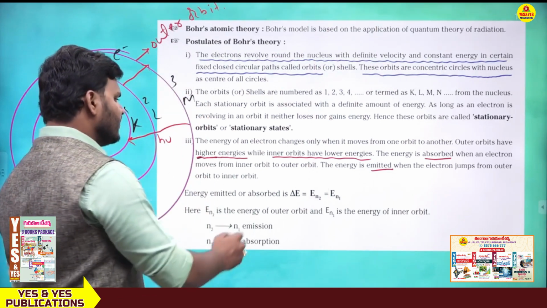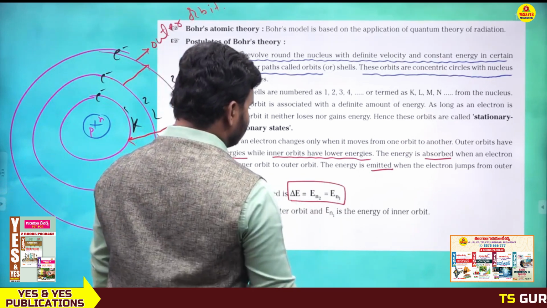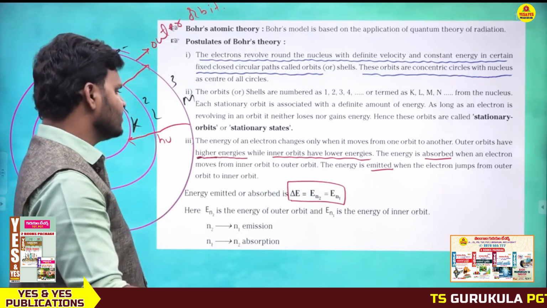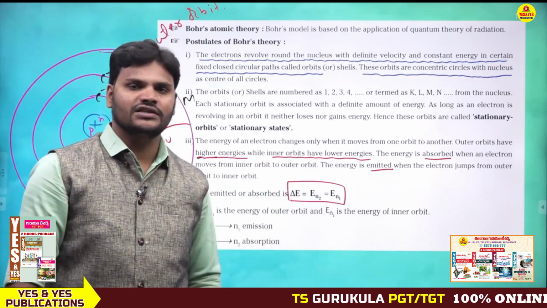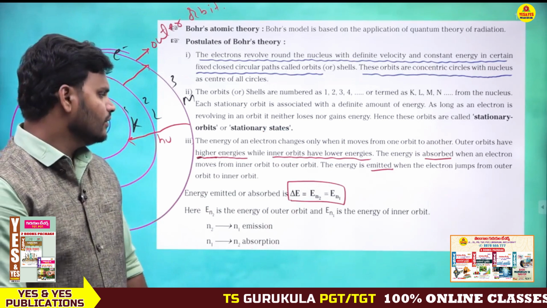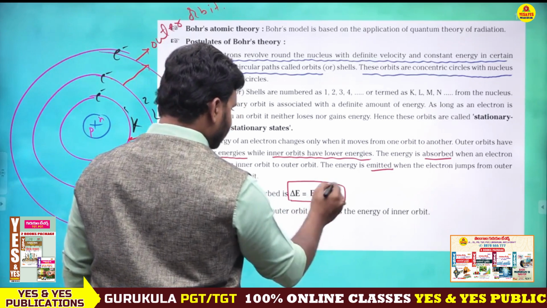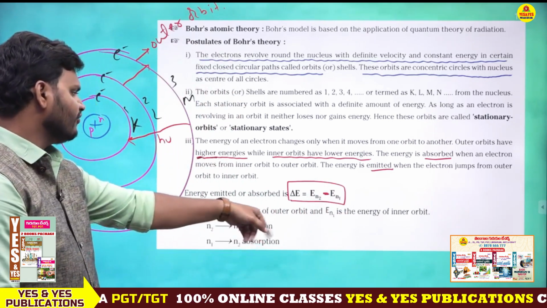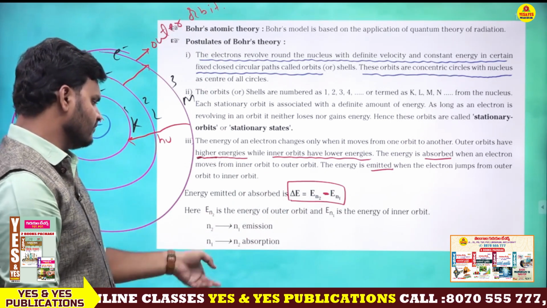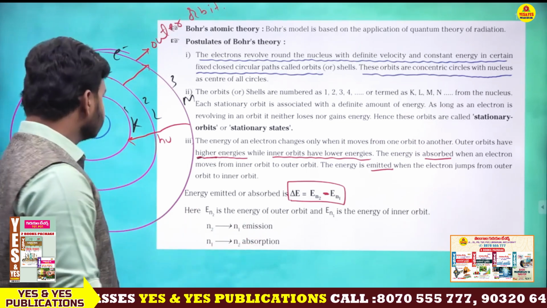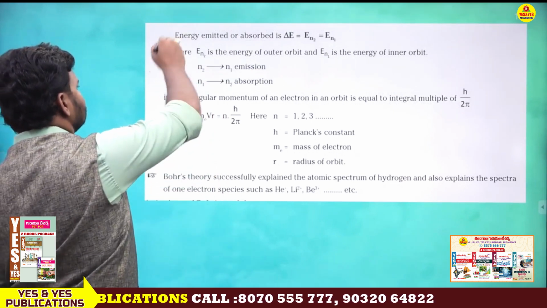Next, energy emitted, this is the formula. Delta E equal to E N2 minus E N1. E N2 means energy of the second energy level, E N1 is nothing but the first energy level. When a second energy level electron jumps to the first energy level, what is the representation? Delta E equal to E N2 minus E N1. Actually this is minus, not equal. E N2 is the energy of the outer orbit and E N1 is the energy of the inner orbit. N2 to N1 is emission spectrum, N1 to N2 is absorption, I already told you. Next, energy emitted or absorbed, I have already completed this.